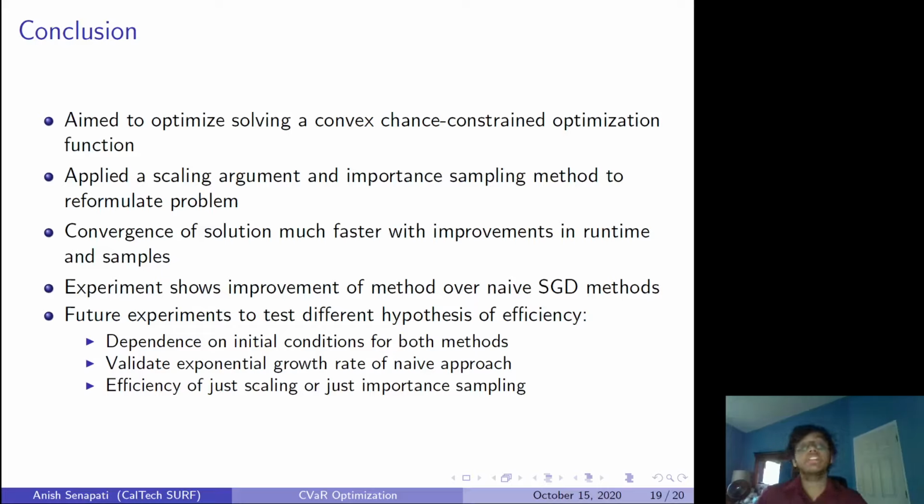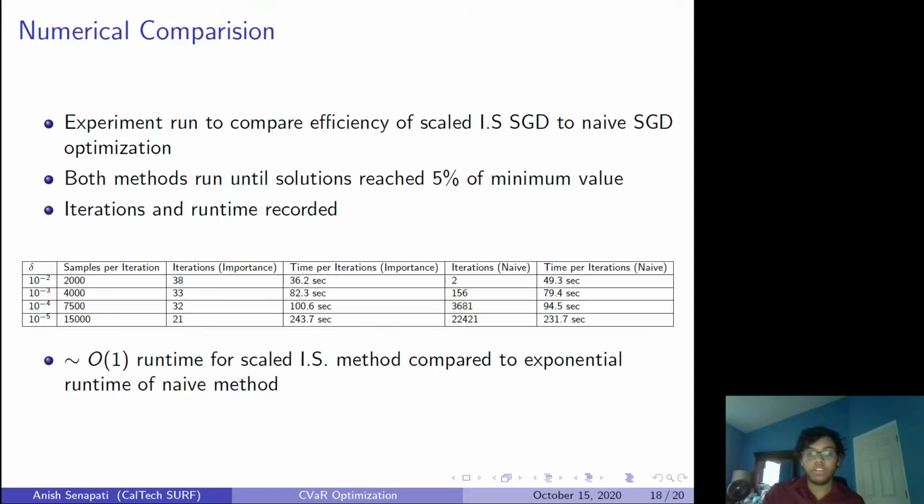So there's a lot of future experiments to test different hypotheses of efficiency in terms of our new method. For instance, we could see from this table that there's approximately constant growth in terms of the iterations required for the importance sampling versus what we see is almost exponential growth for the naive method. So creating a bound on this naive method would be one good future bit of work that we can do.